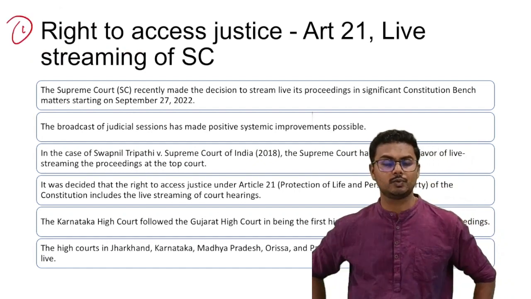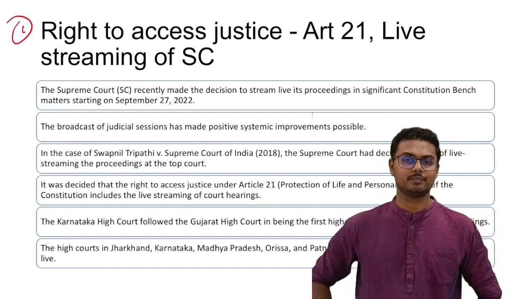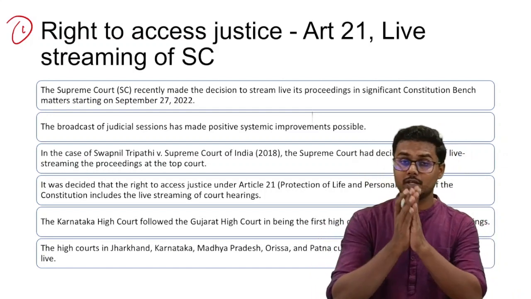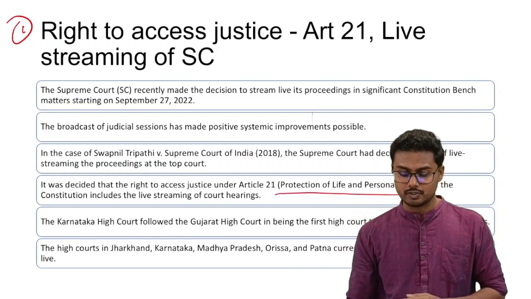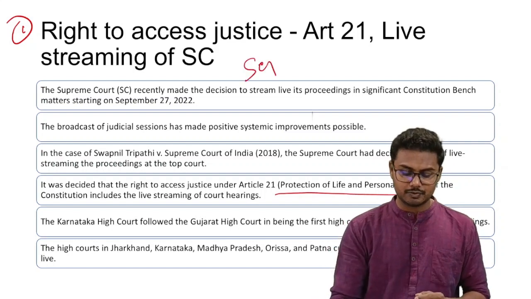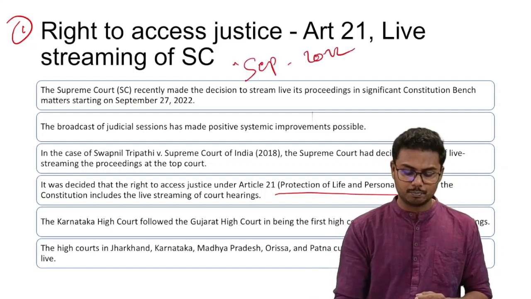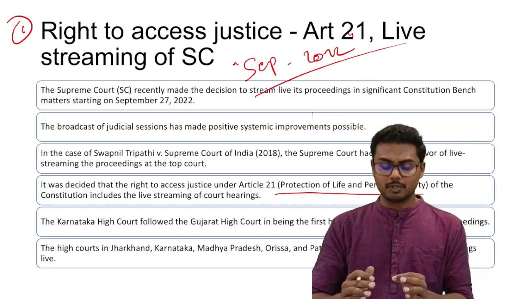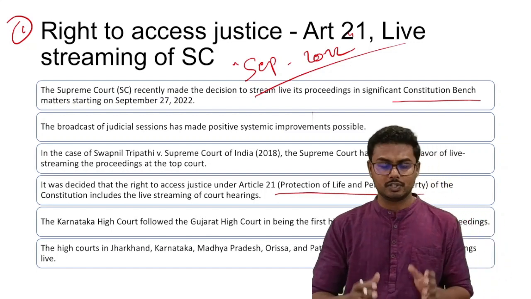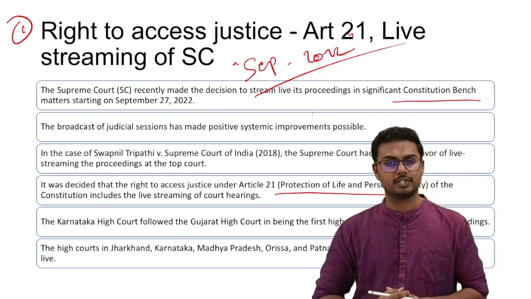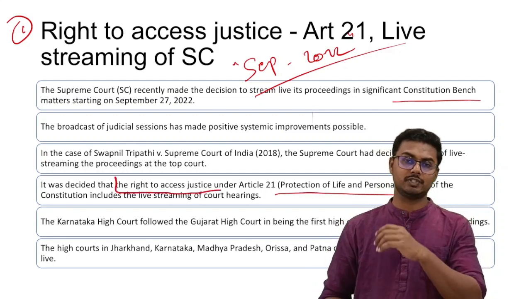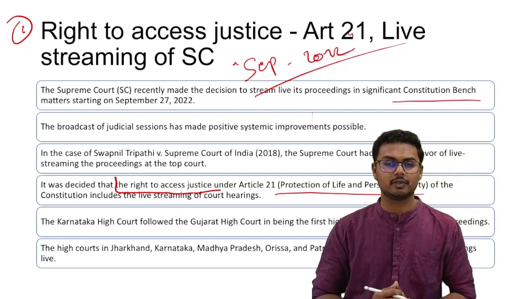The first topic is related to right to access justice. Please note that right to access justice has been indirectly covered under Article 21 of the Indian Constitution, which is protection of life and personal liberty. The context is recently, that is in the month of September 2022, Supreme Court has ruled that live streaming of all its proceedings, mainly constitution bench related matters or proceedings, shall be live streamed through a special software, and this forms the part of the right to access justice, which has been covered under Article 21 of the Indian Constitution.